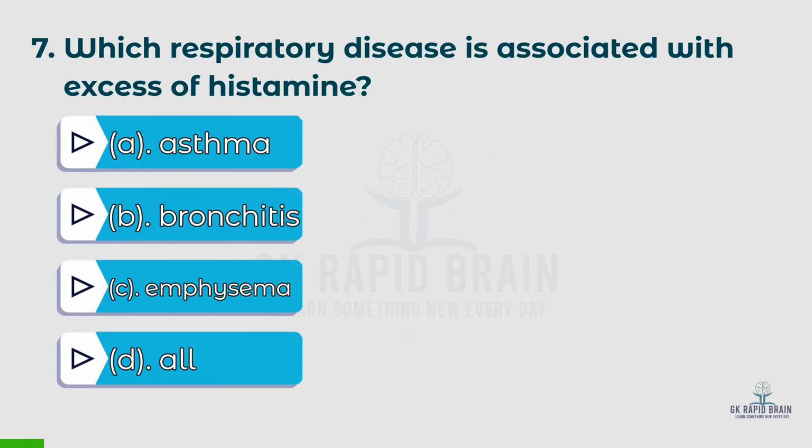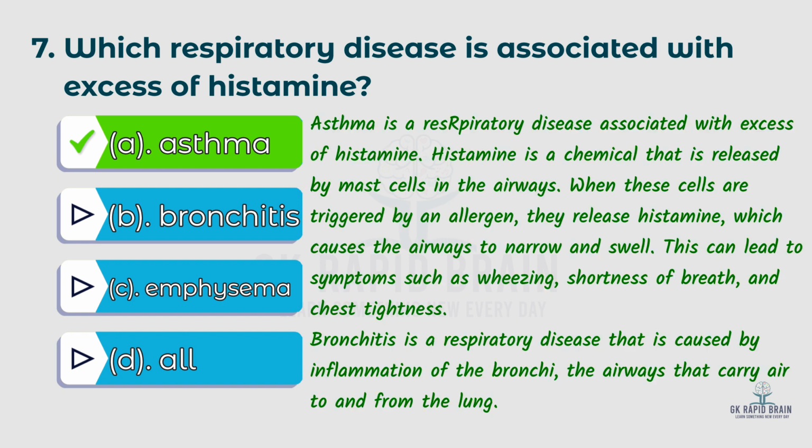So the seventh question. Which respiratory disease is associated with excess of histamine? Options: A. Asthma, B. Bronchitis, C. Emphysema, D. All. The right answer is A. Asthma. Asthma is a respiratory disease associated with excess of histamine.